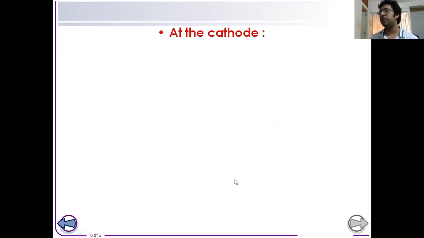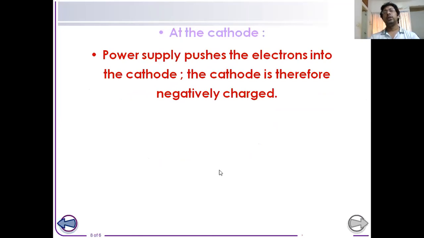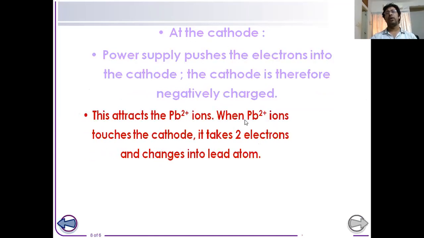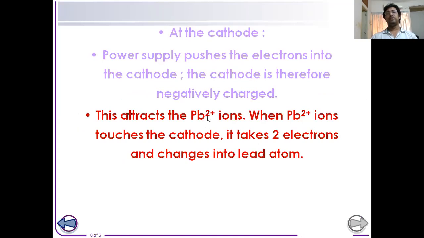Now let's see what happens at the cathode. The cathode is connected with the negative end of the electric source. So that means electrons are available at the cathode. So it will attract the positive ion, which has a deficiency of electrons. Here the positive ion is lead 2 plus. So it will be attracted towards the cathode.